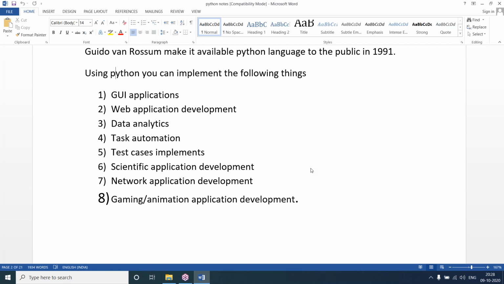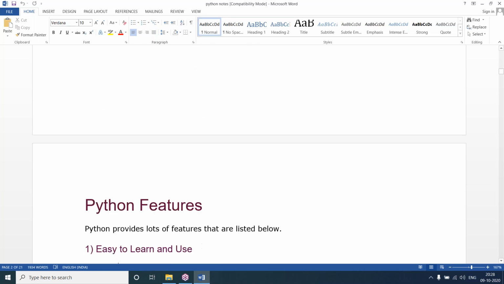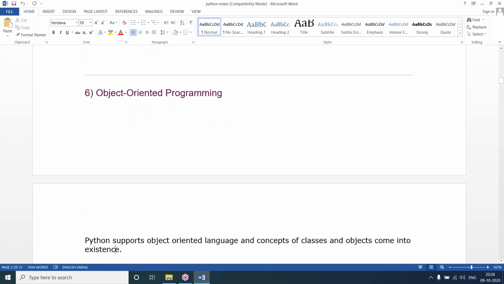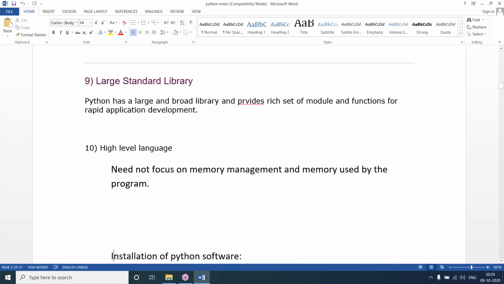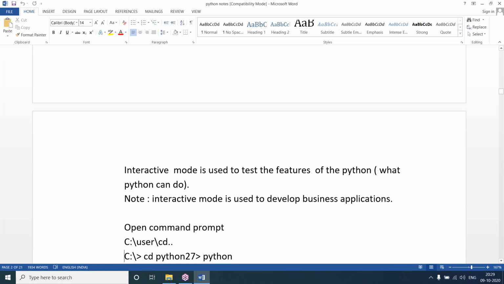So as I said before, using Python programming, you can work with many other courses, like data science, DevOps, AWS (Amazon Web Services), artificial intelligence, machine learning, deep learning, and IoT (Internet of Things). All these we can work with Python. Now we'll see how to download Python software and then install Python. All these we are going to see now.